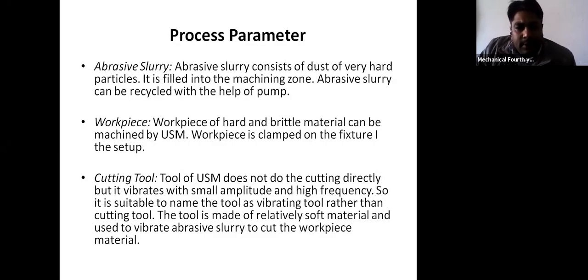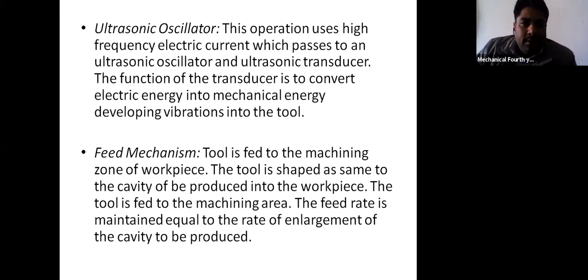The tool is made of relatively soft material and is used to vibrate the abrasive slurry to cut the workpiece material. So this is how the cutting action is done with the help of the tool and the abrasive. Next parameter is my ultrasonic oscillator.